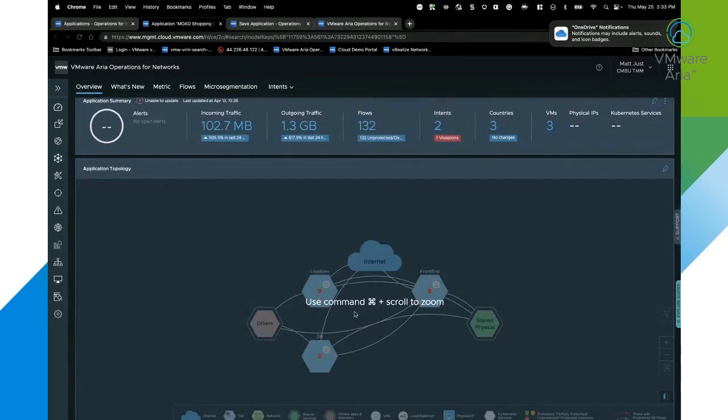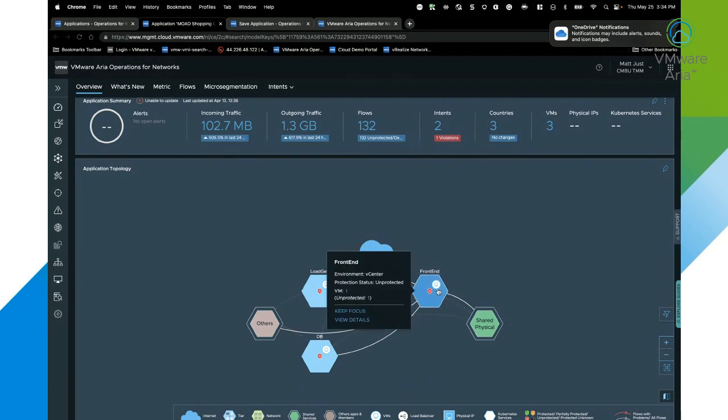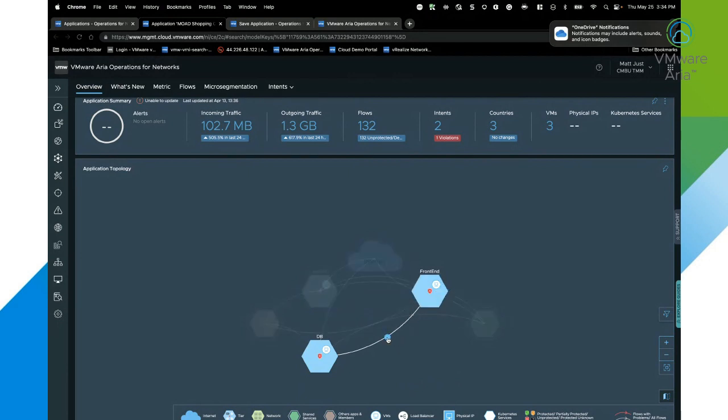So I can see my load gen tier, my front end tier, my database tier. I can see the members within those tiers, where they live. I can see that these are sitting in my vCenter on VMC within VMC on AWS. And then I can also see other dependencies that it has, whether it's upon members of other tiers, and this is represented by flow lines that connect those tiers.